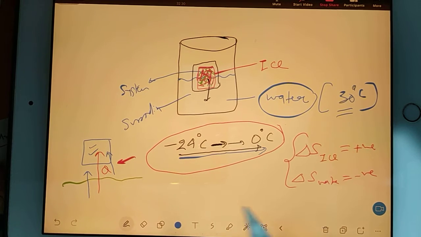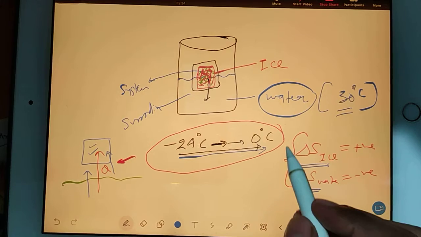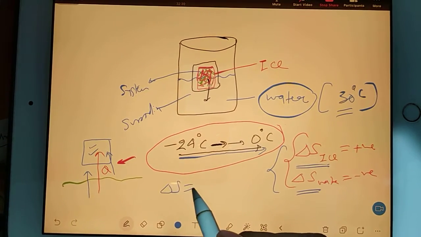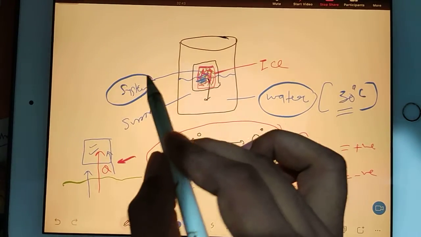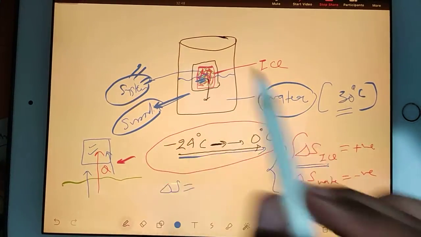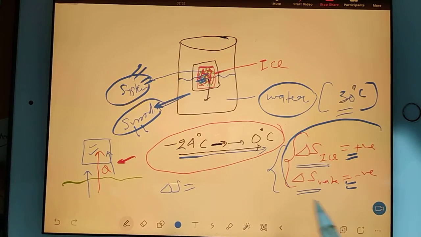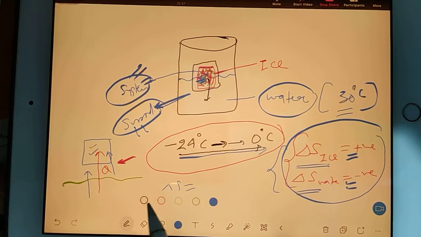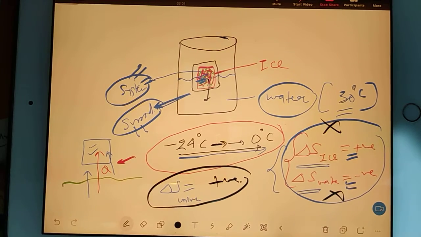Okay. Now see, if you add this change in entropy and this change in entropy together, you will get a new change in entropy. Because ice we are considering as system and water as surrounding, some change in entropy is happening in the system and also some change in entropy in the surrounding. If I add both changes, I get the entropy change of the universe. So that is definitely positive. No need to calculate also.